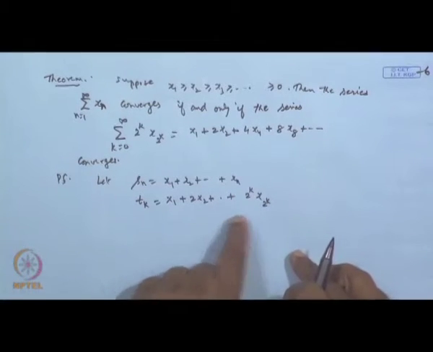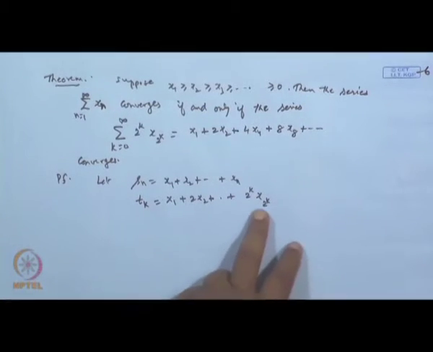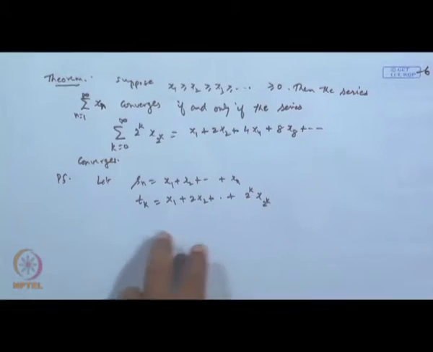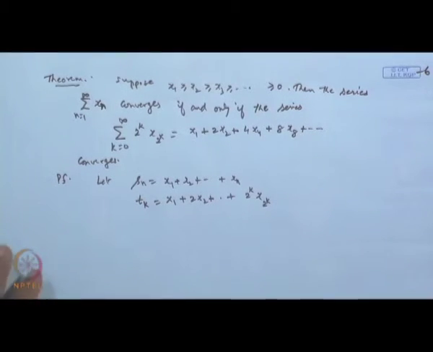Suppose we are taking terms up to 2 to the power k, where there are a few gaps, is it not, because it is not in continuation, x 1, x 2, then x 3 is missing, x 4, like this. So we are choosing these terms.